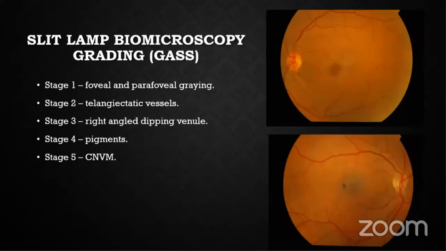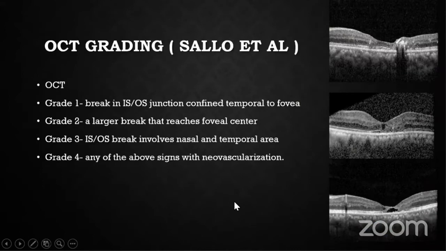So how we did the clinical classification: it was based on Gass et al. Stage 1 was foveal and parafoveal graying, that is loss of transparency, and stage 2 was the telangiectatic vessels, stage 3 was right angle dipping, stage 4 was intraretinal pigment, and stage 5 was neovascularization.